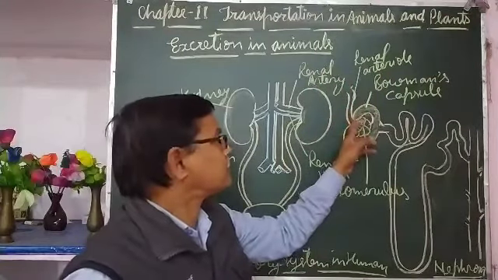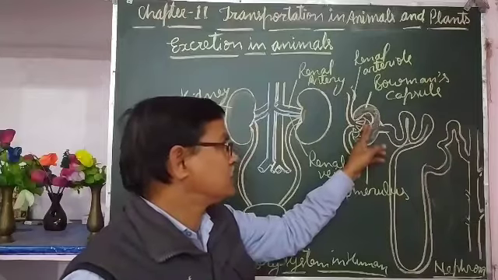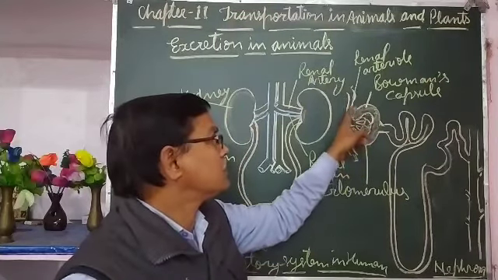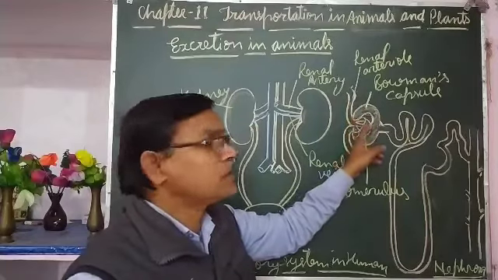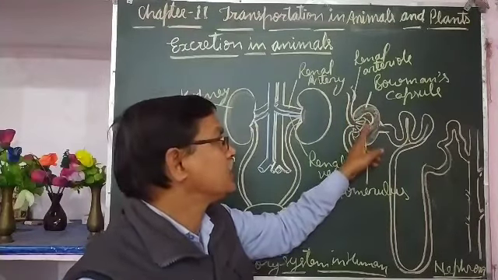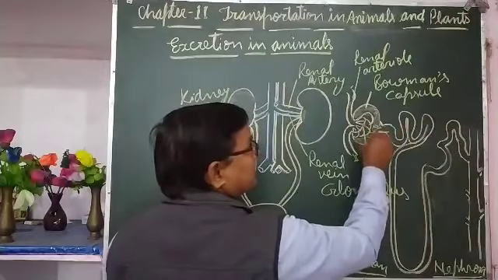When it enters the Bowman's capsule, it branches into fine branches. Since blood comes through a thick blood vessel and enters thin blood vessels, the pressure increases a little here and urine is filtered out from the blood.